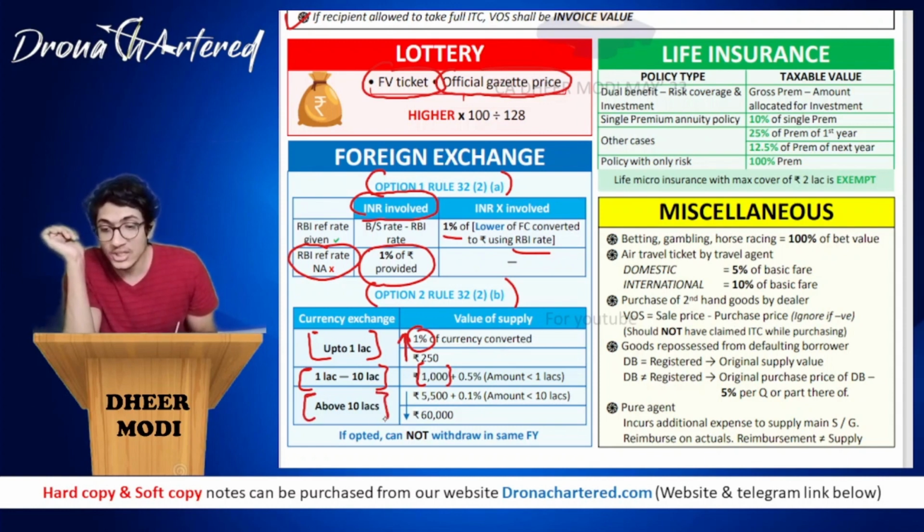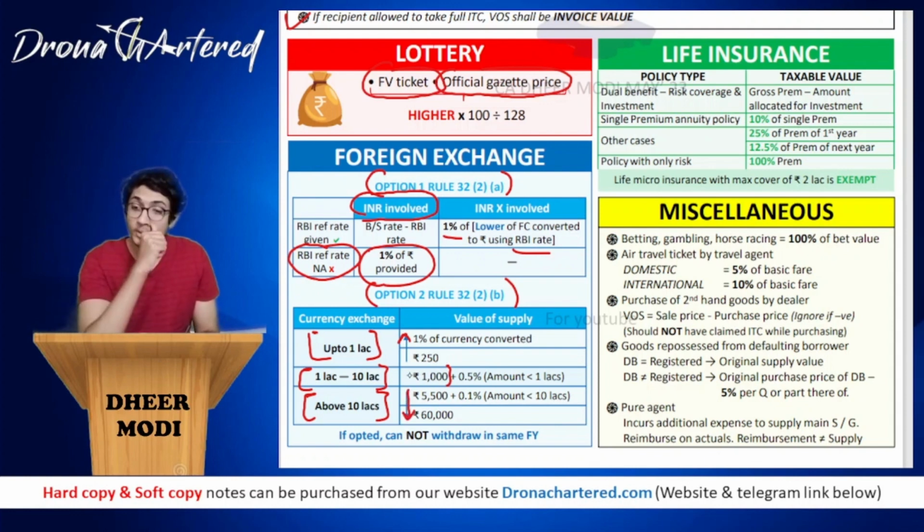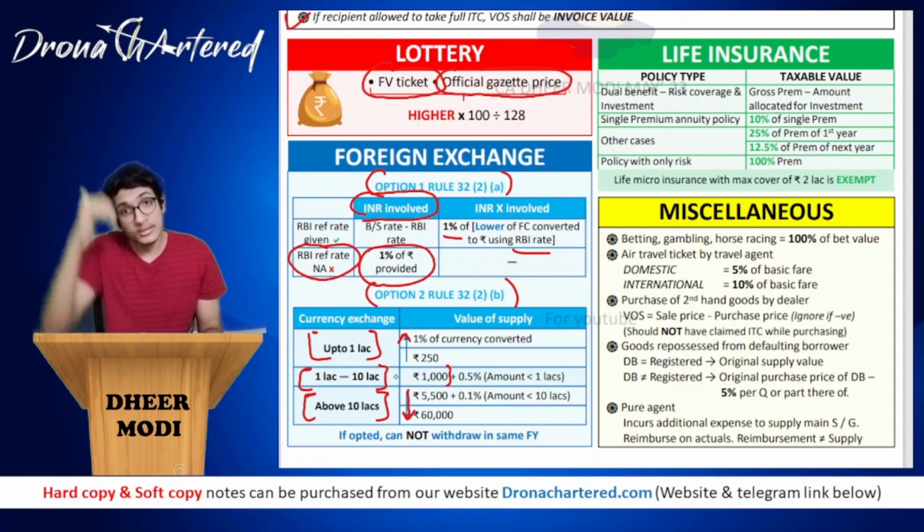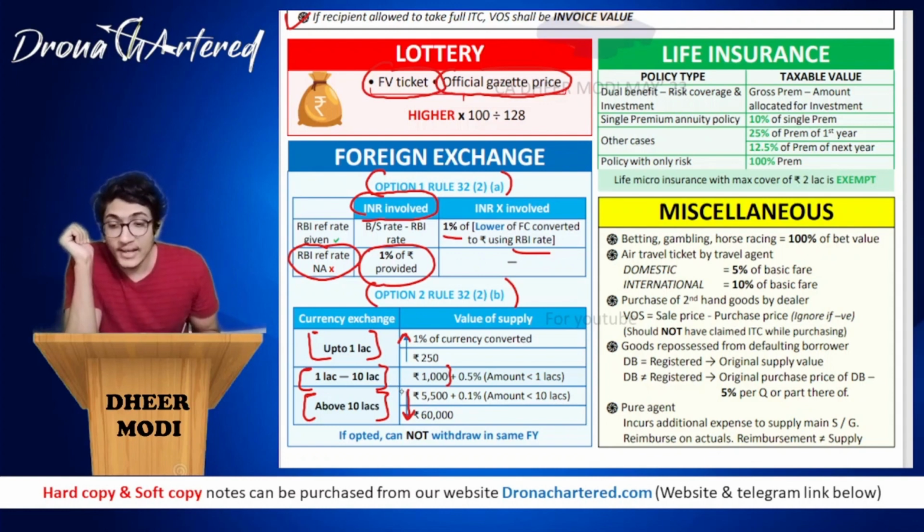Okay, and if your currency exchange is above rupees 10 lakh, then in such a case it will be 5500 plus 0.1%, or 60,000. Over here you have to remember, whichever is lower. So in the first part it was whichever is higher, in the last part it is whichever is lower. So above 10 lakh it is 5,500.